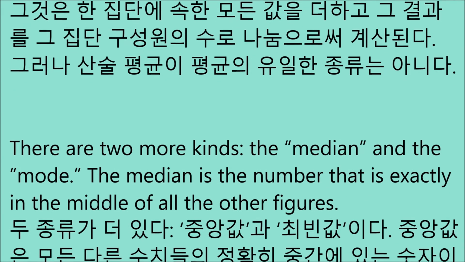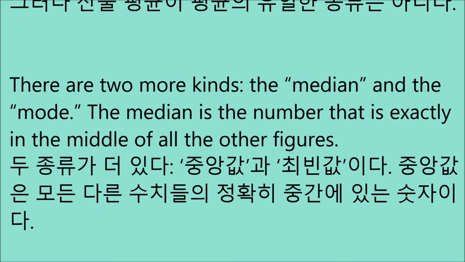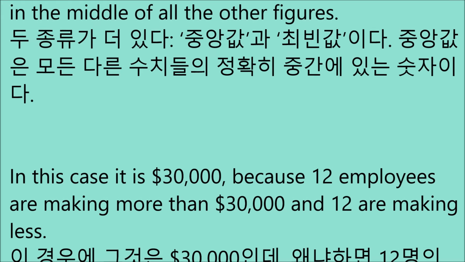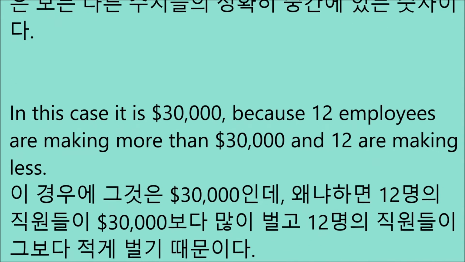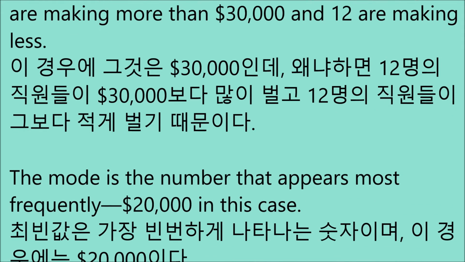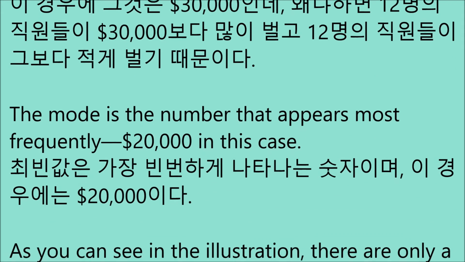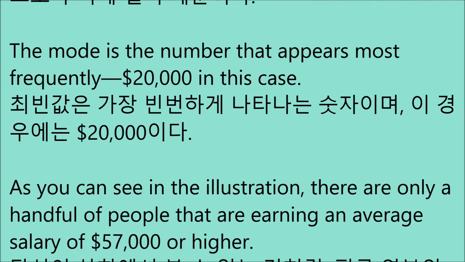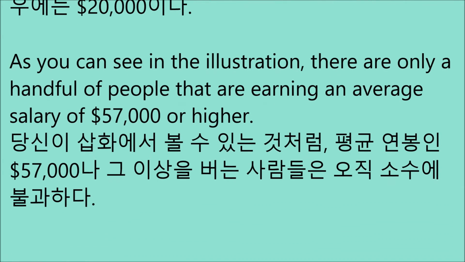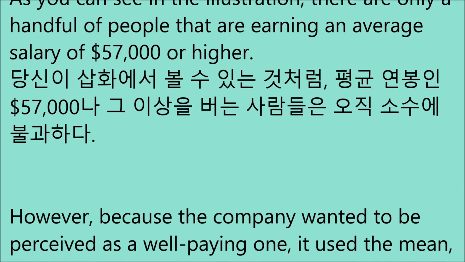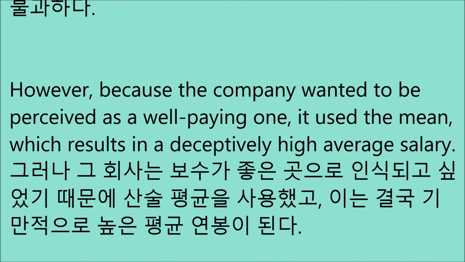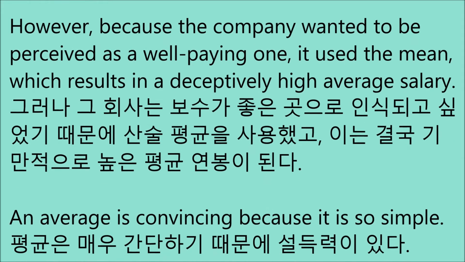The median is the number that is exactly in the middle of all the other figures. In this case, it is $30,000 because 12 employees are making more than $30,000 and 12 are making less. The mode is the number that appears most frequently, $20,000 in this case. As you can see in the illustration, there's only a handful of people that are earning an average salary of $57,000 or higher. However, because the company wanted to be perceived as a well-paying one, it used the mean, which results in a deceptively high average salary.